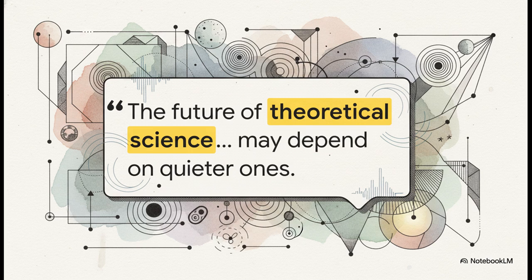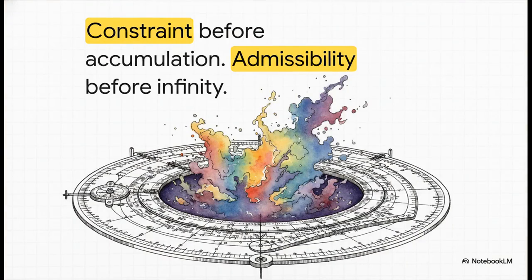This powerful idea perfectly embodies that discipline of restraint. This theory survives a decade of intense scrutiny precisely because it doesn't try to arrogantly explain every single thing in the cosmos. It doesn't try to rewrite the universe. Rather, it deeply understands its own profound boundaries. It relies entirely on geometric admissibility rather than endlessly chasing mathematical infinity. Constraint before accumulation. Admissibility before infinity. I really want to leave you with that thought.